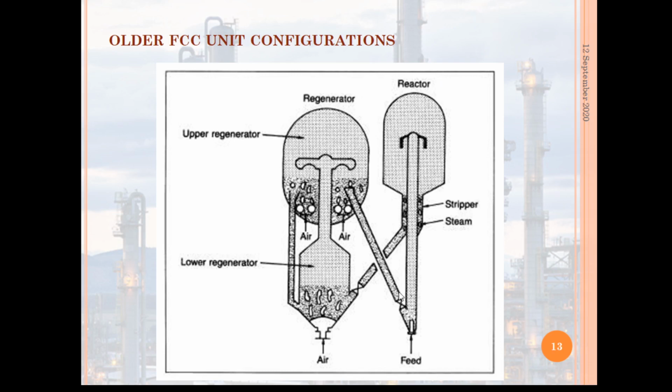But the old generation FCC units have a dense phase fluidized bed, the discrete dense phase fluidized catalyst bed in the reactor vessel.